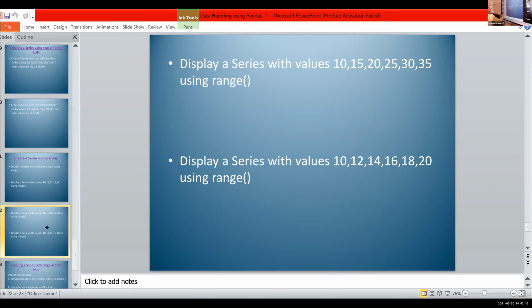Write the first one. Display a series with values 10, 15, 20, 25, 30, 35 using range function.